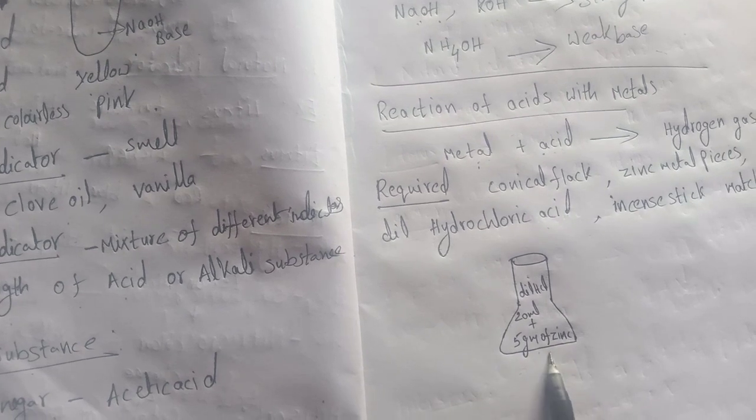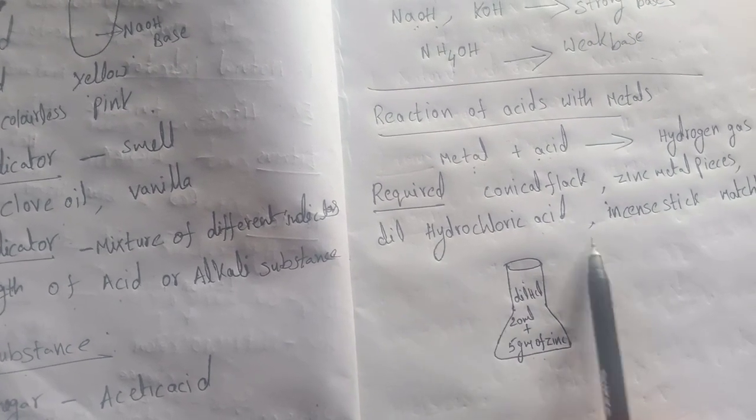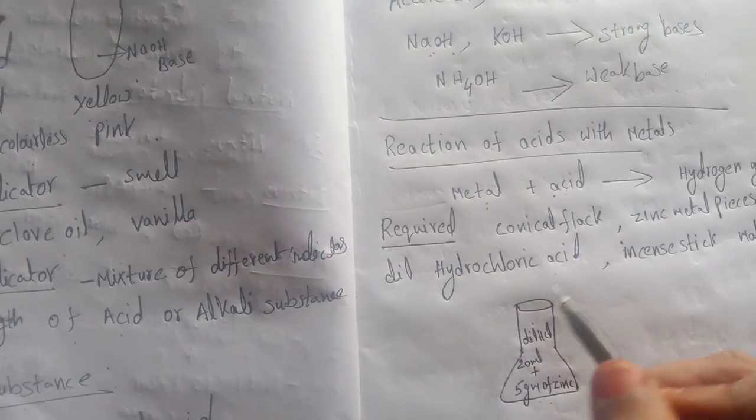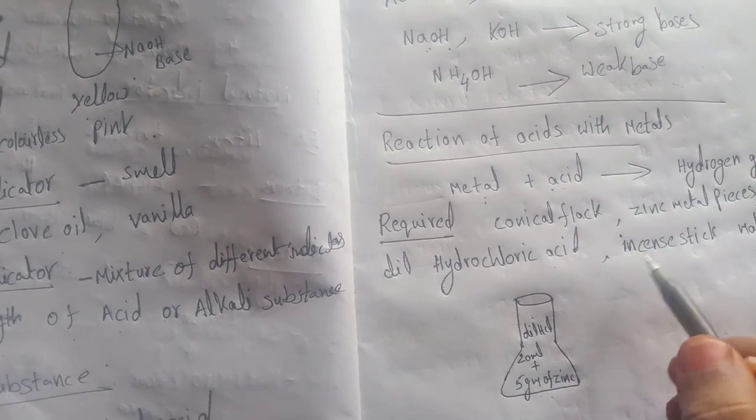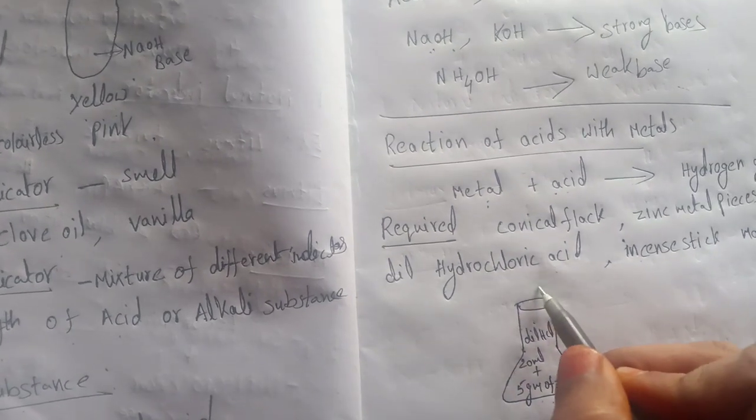We are saying that metal reacts with acids and gives hydrogen gas. How can we prove this? Light the incense stick and keep it here.